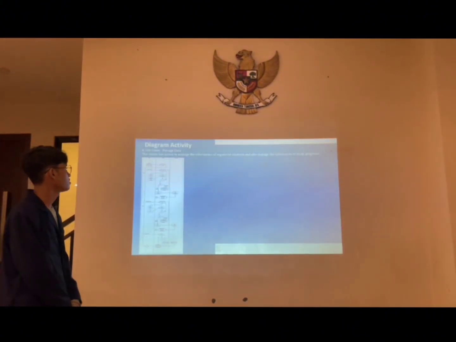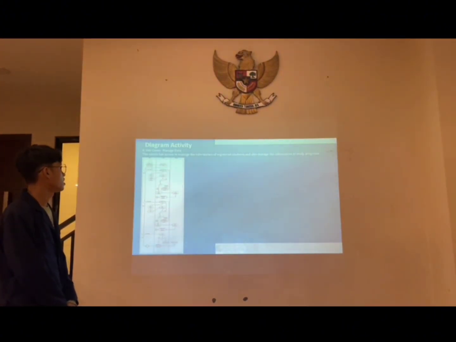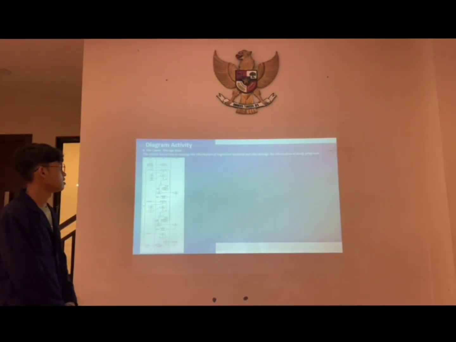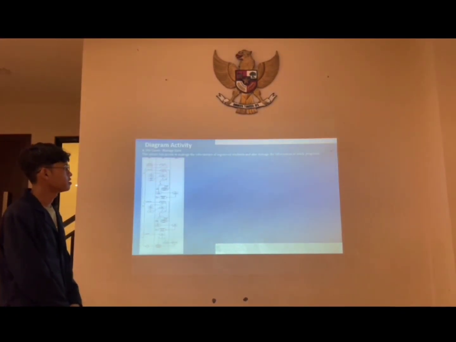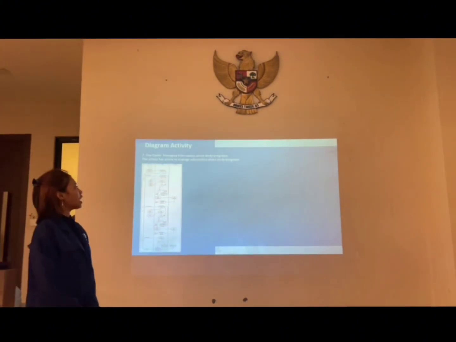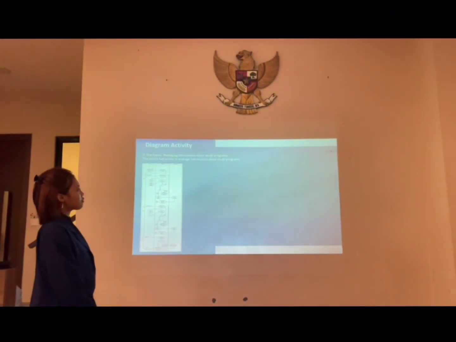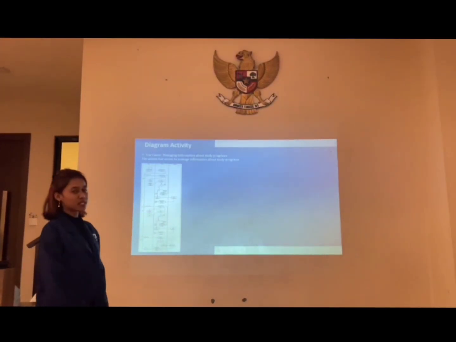6. The use case manage data. The admin has access to manage the information of registered student and also manage the information of study program. 7. Use case managing information about study programs. The admin has access to manage information about study program.